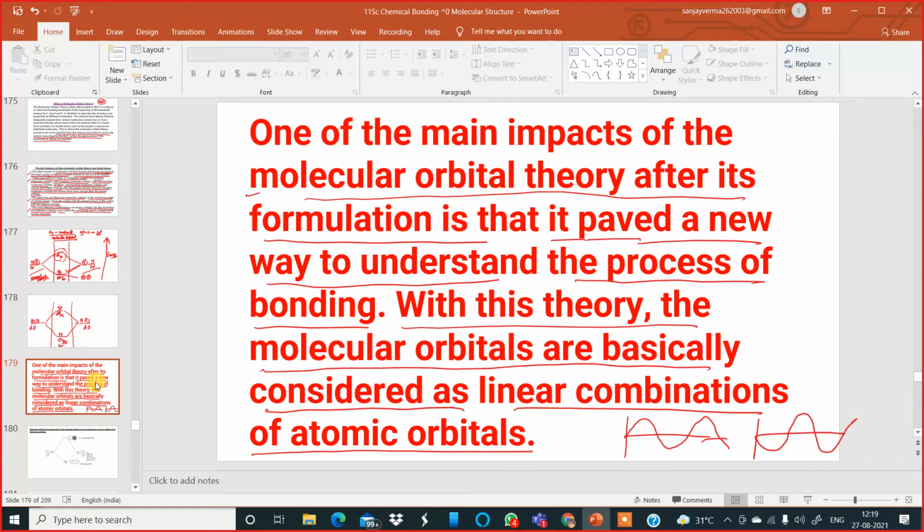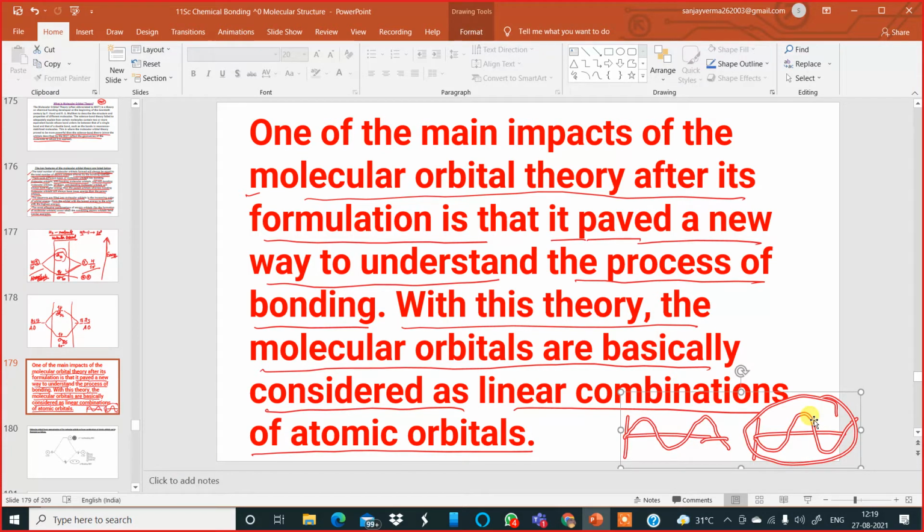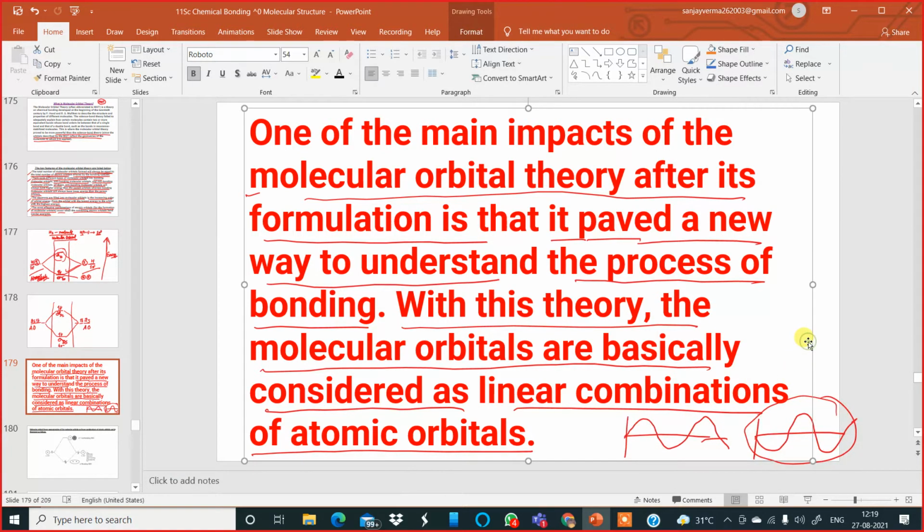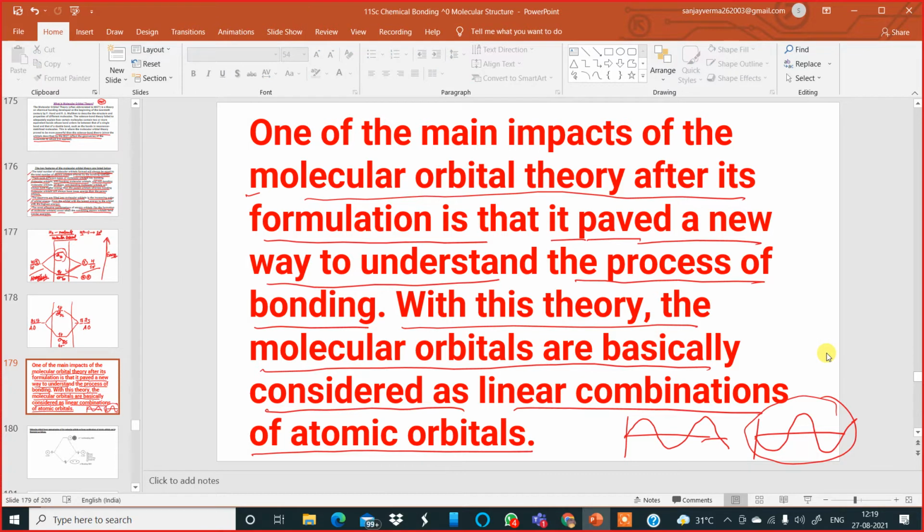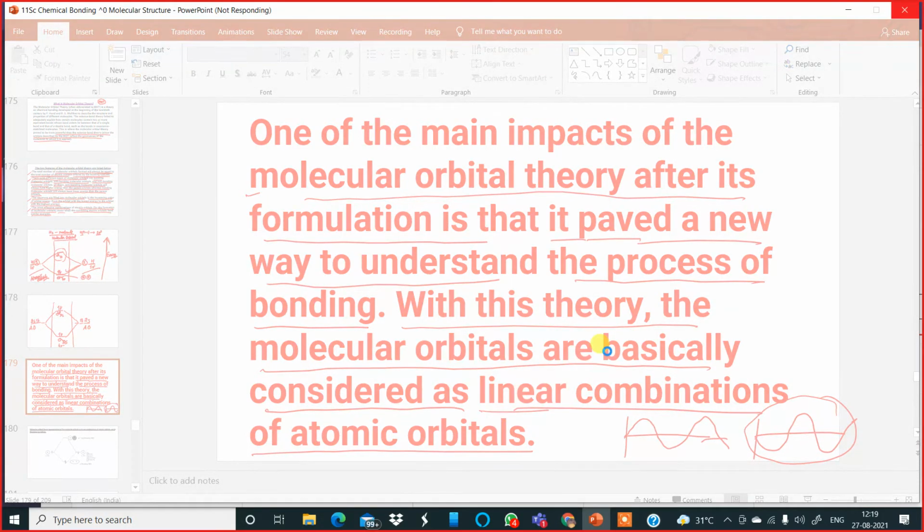Okay, it is possible. So if there is a linear combination, if I lift this second part and put it above the other part, that is called linear combination of the atomic orbitals. Now, this is the main thing to be understood over here. The formation of molecular orbitals happens because of what? Linear combination of atomic orbitals. That you must remember.